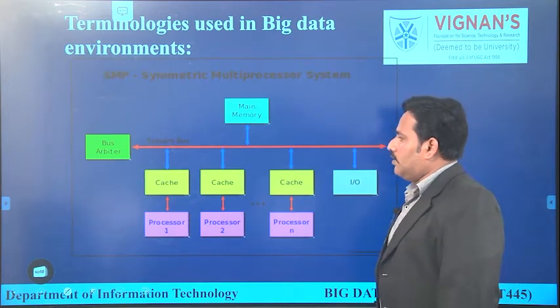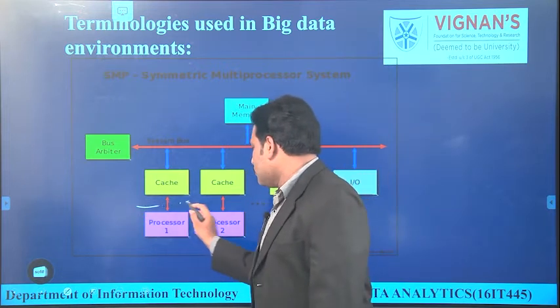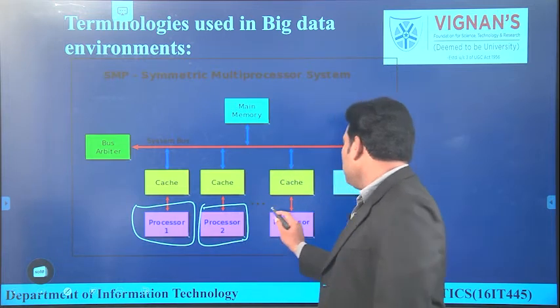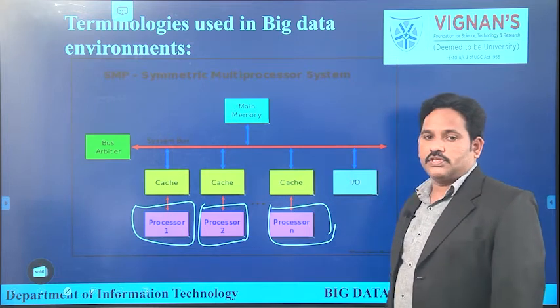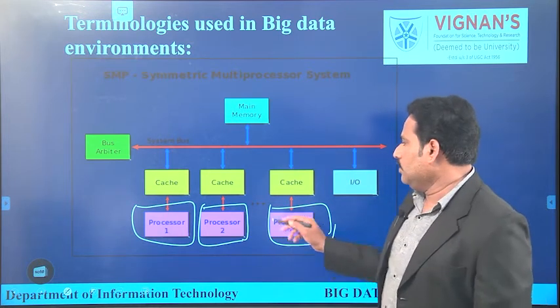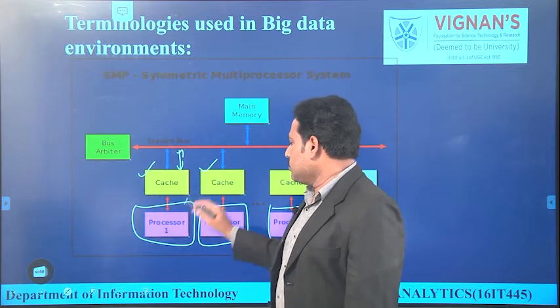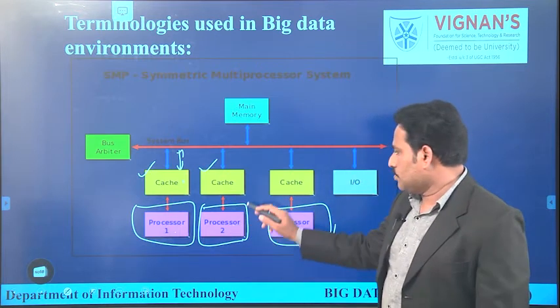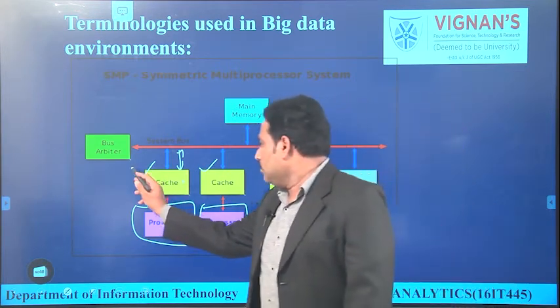So in this diagram, we are having n number of processors like processor 1, processor 2, and so on. Each and every processor is associated with individual memory. We are calling it a cache memory. That means processor 1 is associated with cache 1, processor 2 is associated with its own cache.